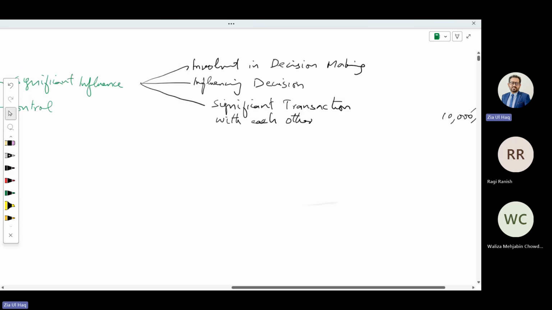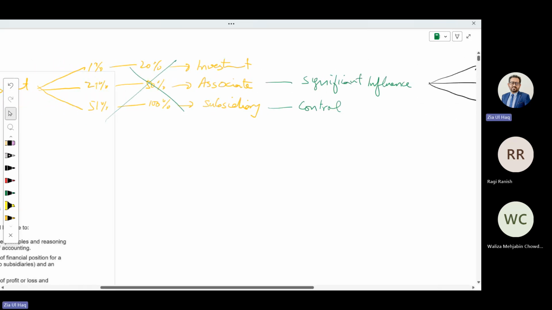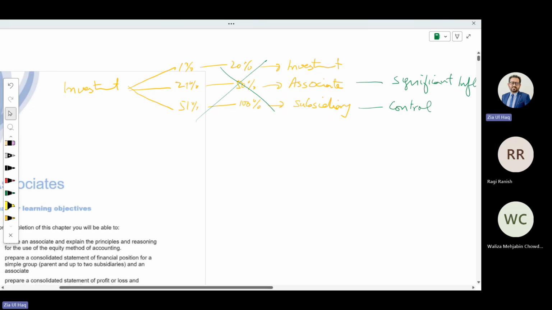What does significant influence mean? Involvement in decision making, influencing the decision of that investee company, or performing significant transactions with each other. But from a calculation, numeric point of view, if we have acquired any other company above 21% but below 50%, we will call it associate. But apart from investment, there should be involvement in the decision making of the investee company as well.